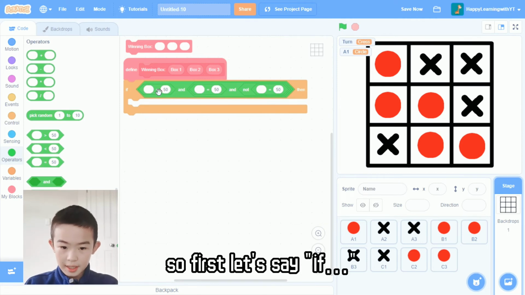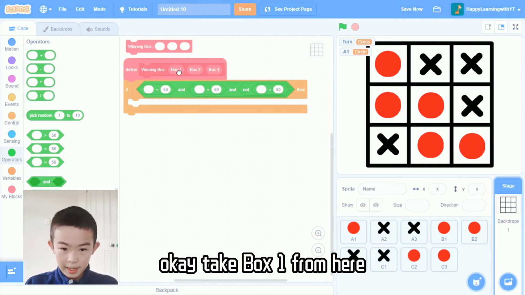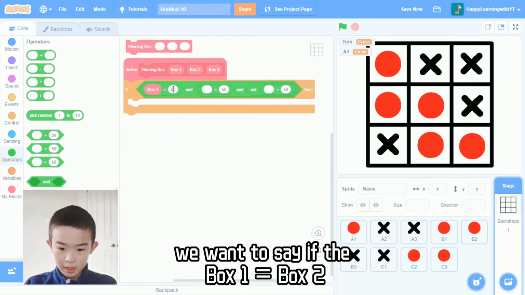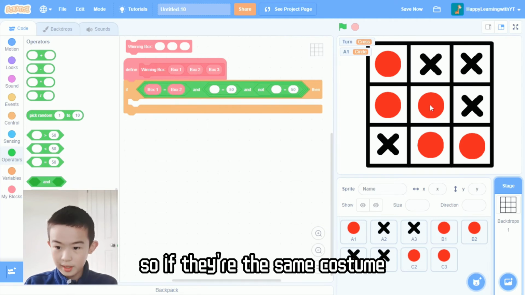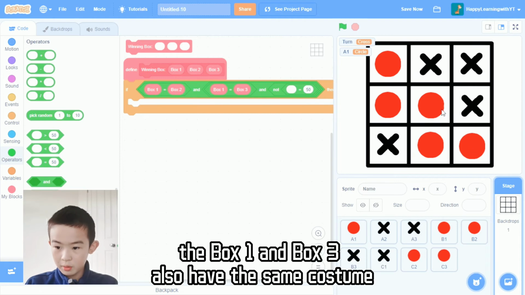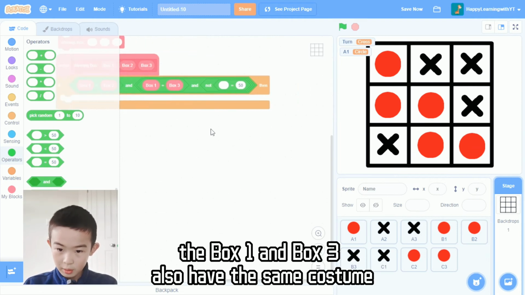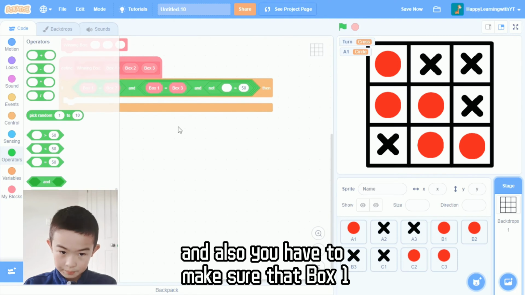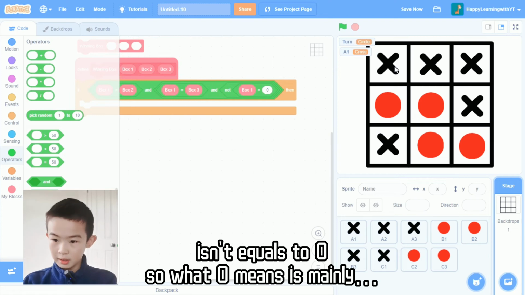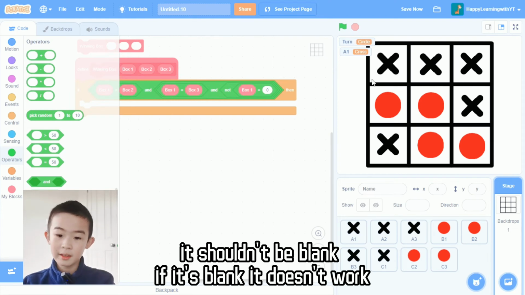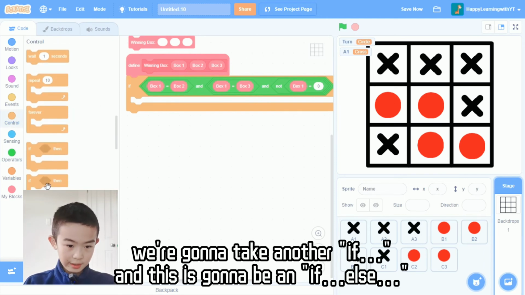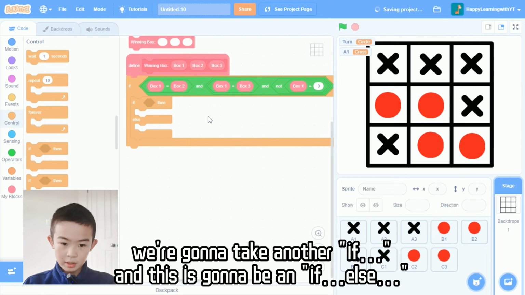So first, let's say if, and take box 1 from here. If box 1 equals box 2, so if they're the same costume, and also box 1 equals box 3, so box 1 and box 3 are also the same costume, and also you have to make sure that box 1 isn't equal to 0. What 0 means is that it shouldn't be blank. If it's blank, then it doesn't work.